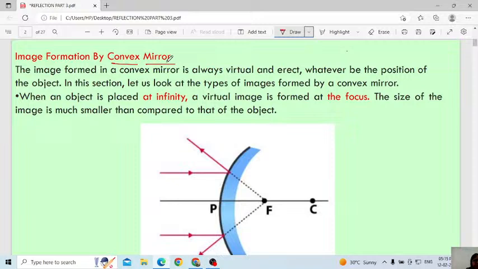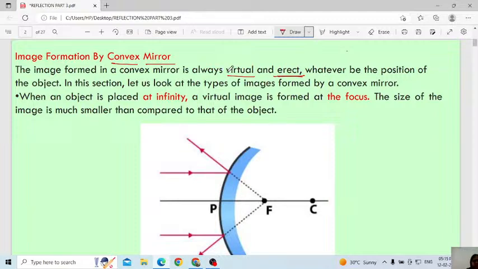No need to learn by heart. If you know the ray diagram position, then seeing the ray diagram only, you can decide everything.